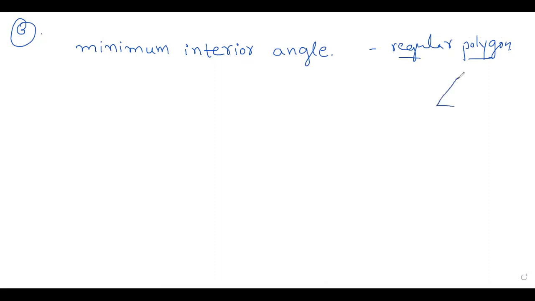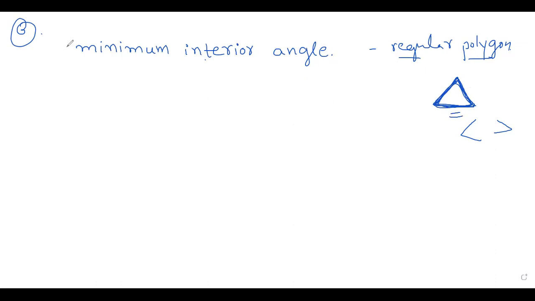Yes, we know that, which is the first polygon? We should have at least 3 sides to frame or construct a polygon. Right, we need a minimum of 3 sides. By using 2 sides you cannot get a polygon. So how many angles are here? 3 angles. So what is the answer? Minimum 3 sides, so there will be 3 angles.